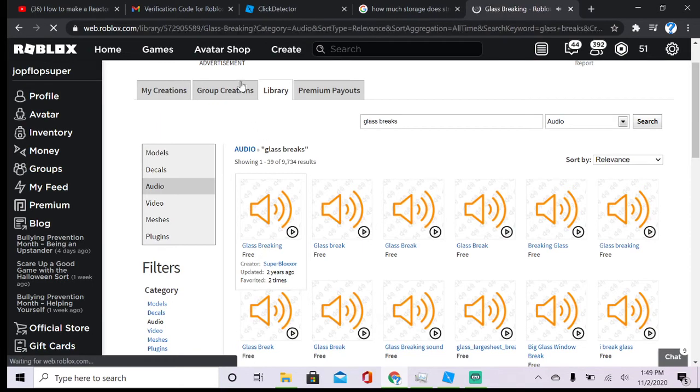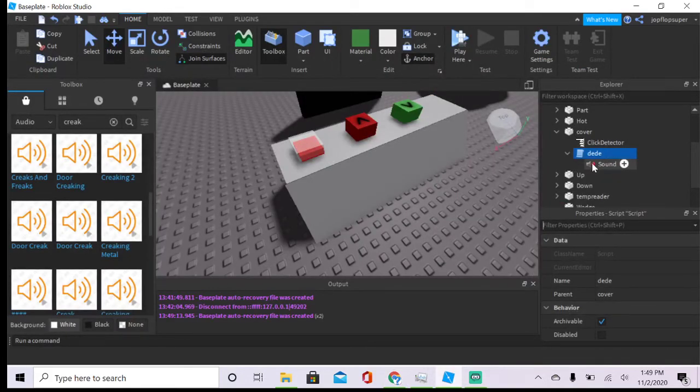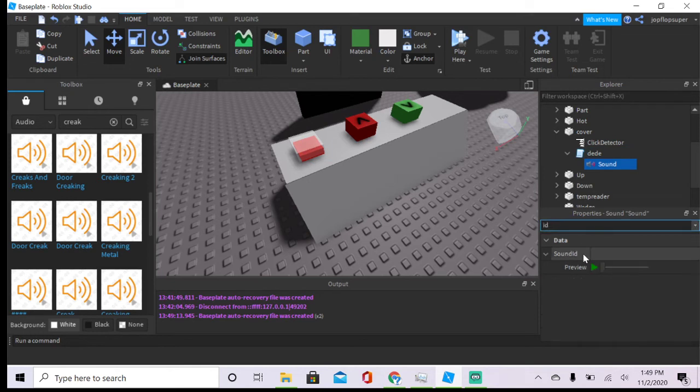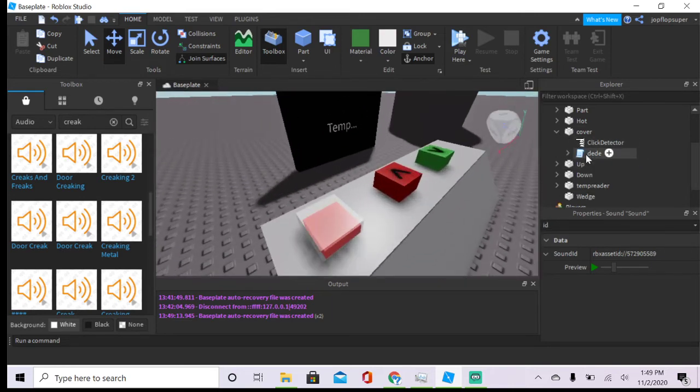Oh, that sounds like a good sound effect. Copy that. Do whatever I just did, and go to sound, IE, and we're gonna paste that boy. Should work. Okay.